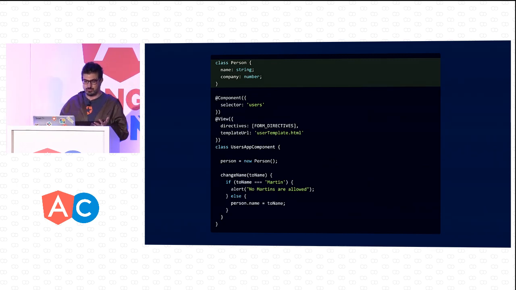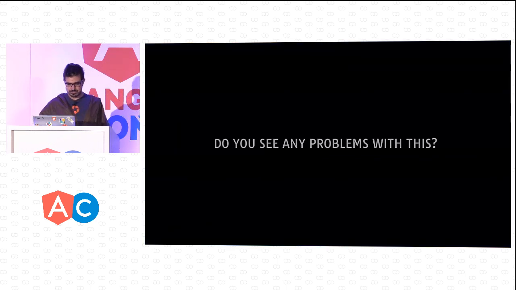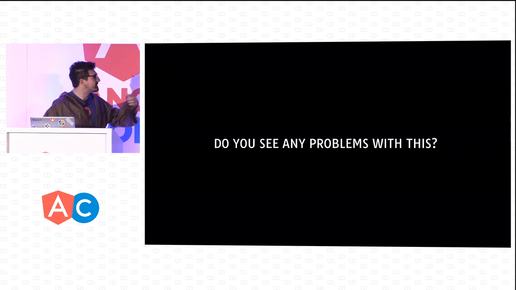And what we have is the same. We have this user app component, and we have this change name, which, again, validates. And if everything works OK, it just changes the name of the person. So my first question is, do you see any problems with this? Good. That's one of the problems, exactly. That's another one. We'll see now a few of them.